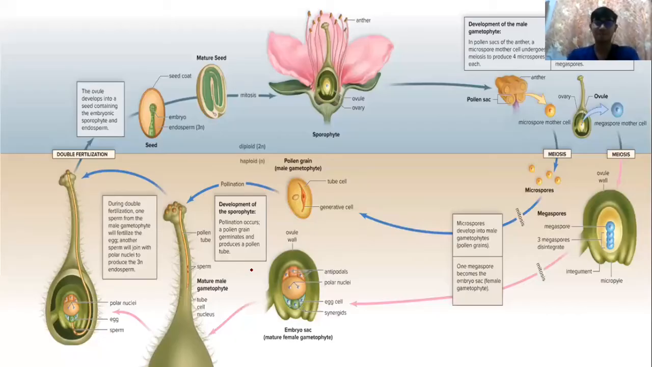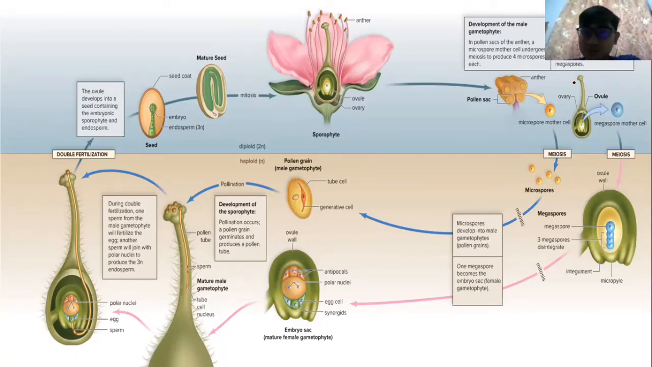As we know, there are 2 types of gametophyte, which is male and female. So male gametophyte is the anther. When we cut the anther, we will find pollen sac. Pollen sac is the pollen grain. If female gametophyte, it is in the ovary.